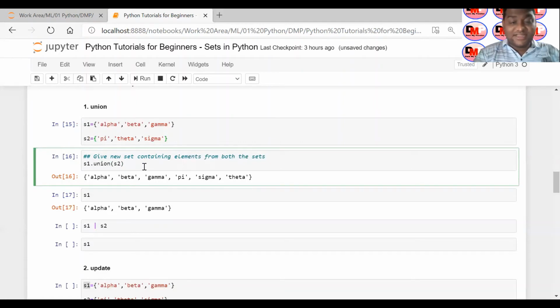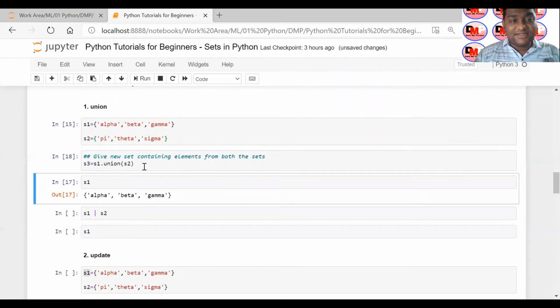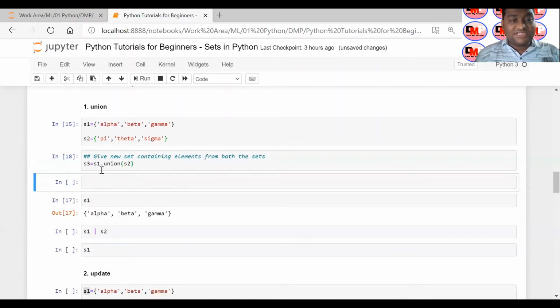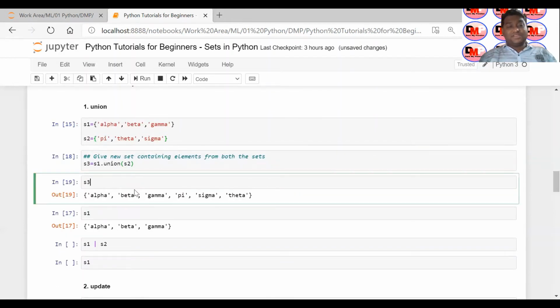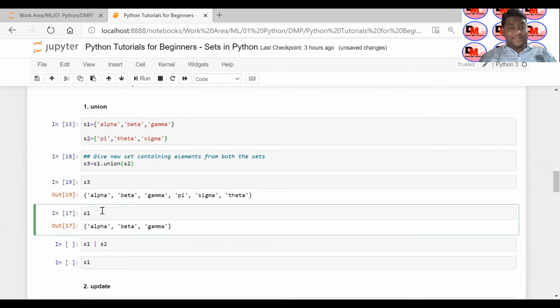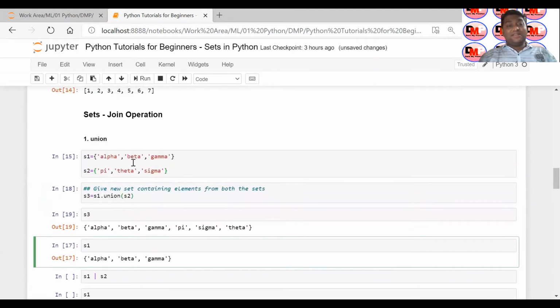So you can do it this way, assign it to set 3, and then just view set 3. That's how you can put it into another set. But your original set will not get impacted. S1 will not get updated with the latest values whenever you union them.